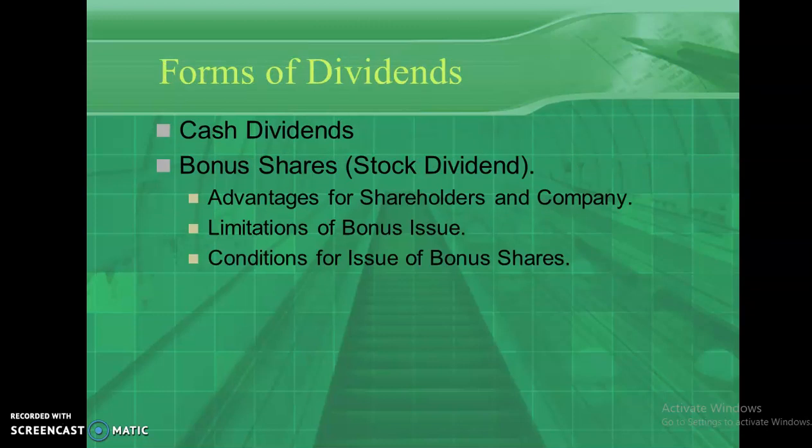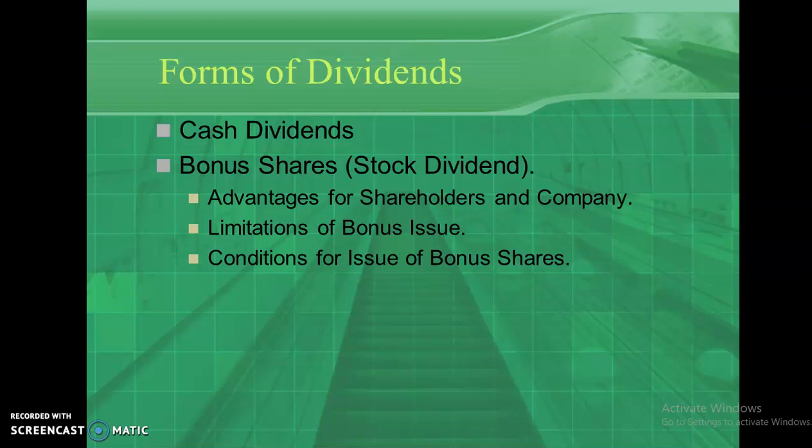Basically, there are two types of dividend given by the company. The first one is known as cash dividend. Cash dividend means dividend will be declared as cash and paid in the form of cash to the shareholders. And the second one is bonus shares. The company will issue additional shares to the existing shareholders in the form of stock dividends. That's known as bonus shares. If you hold 5 shares, additionally you can get 5 shares, so you will get a total of 10 shares. So these are the types of dividend given by the company to the shareholders.